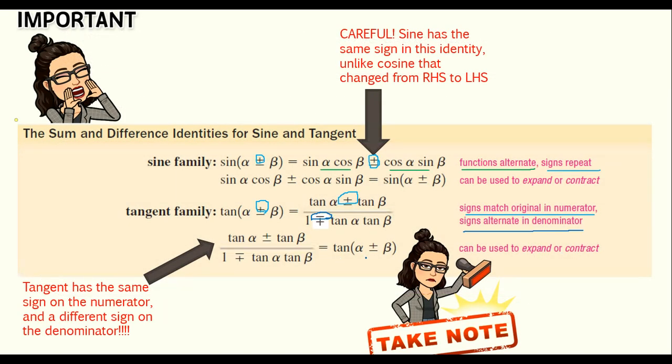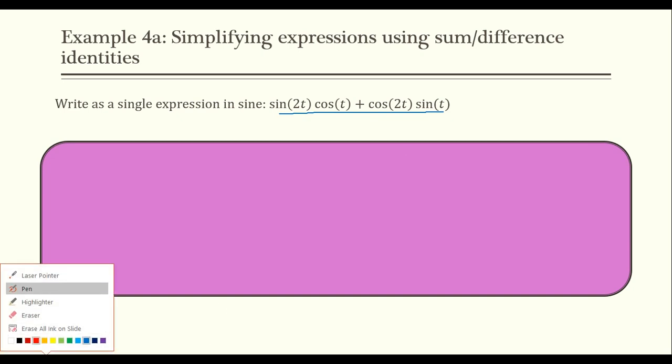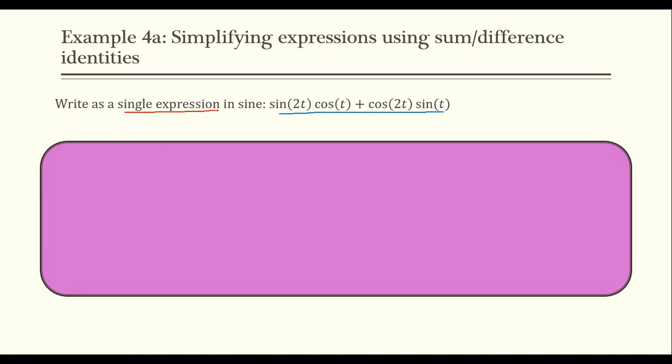I can go from the simplified side to the expanded side, and from the expanded side to the simplified, since it's an identity. So the problem we have is to rewrite sine 2t cosine t plus cosine 2t sine t as a single expression in terms of sine.